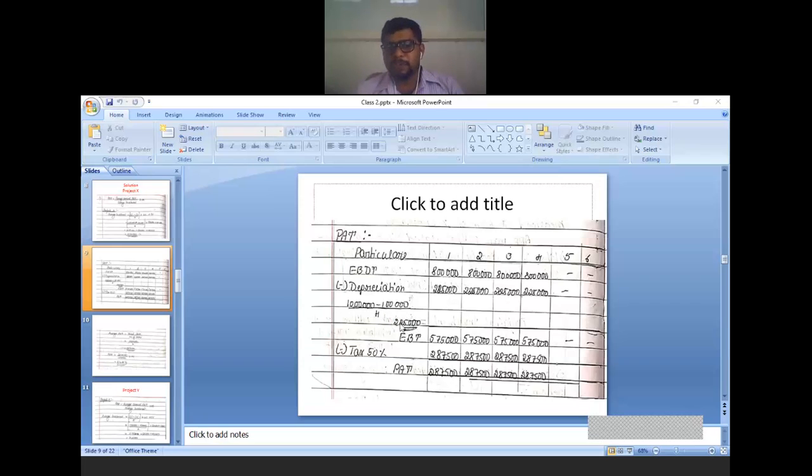So how much is the depreciation part? 2,25,000 is the depreciation, assuming we are using the straight line method of depreciation. Because nothing is mentioned in the problem, we have to assume we are following the straight line method of depreciation. Therefore, every year we charge the same depreciation. So 2,25,000 is the depreciation, every year the same. Deduct: earning before depreciation and tax minus depreciation.